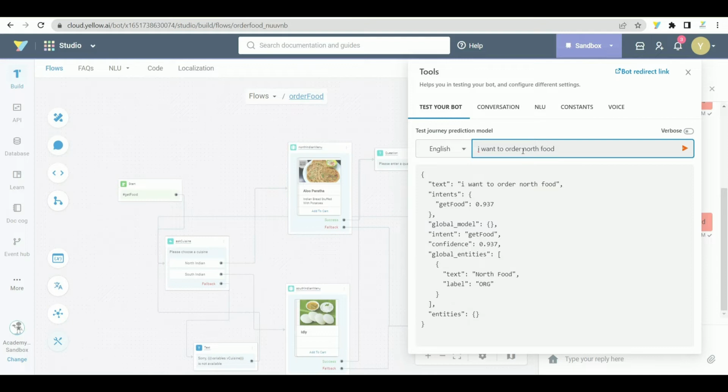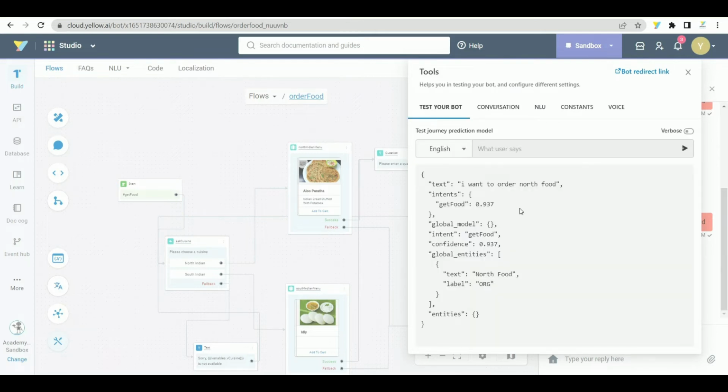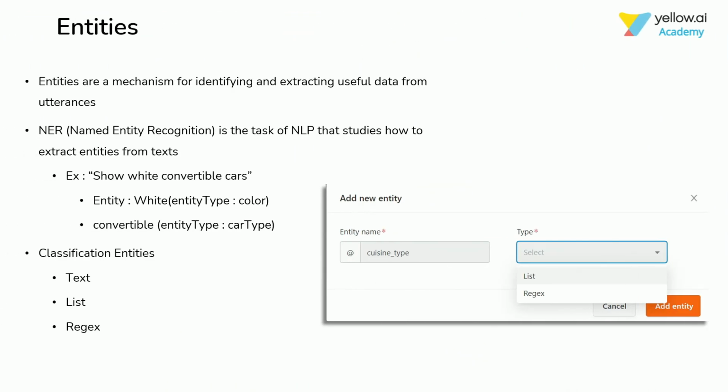We can see that the bot is mapping this utterance to the related intent with a confidence score that is slightly impacted with the words that the bot is not trained on. However, this score is still higher than the minimum confidence configured for the bot and is good enough for the bot to trigger the mapped journey. However, the response is not appropriate here and it would be ideal for the user to see only those options that they asked for. Entities can be useful in training the bot to identify and extract specifics in a user utterance as a particular value.